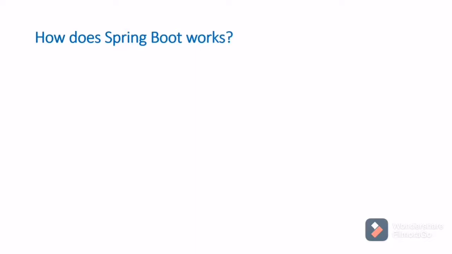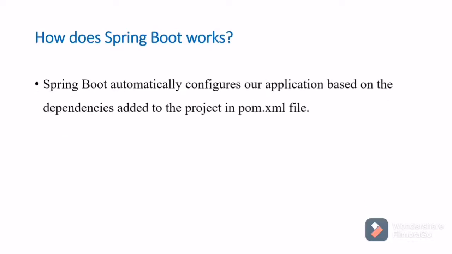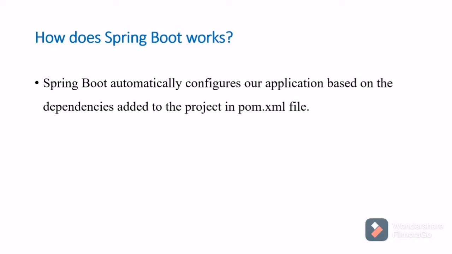How does Spring Boot work? We know Spring Boot is helpful for faster development of applications. Let's see how it is working internally. First point, Spring Boot automatically configures our application based on the dependencies we are adding in our pom.xml file. So whatever dependencies we are adding, based on that, initially it will configure our application. That is the first thing.